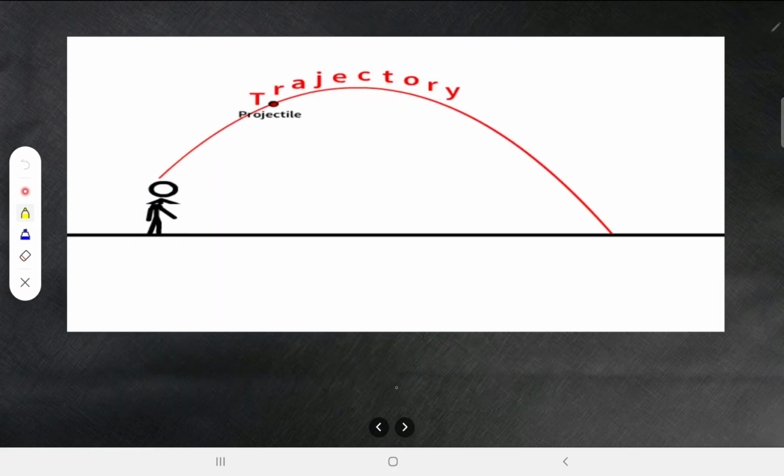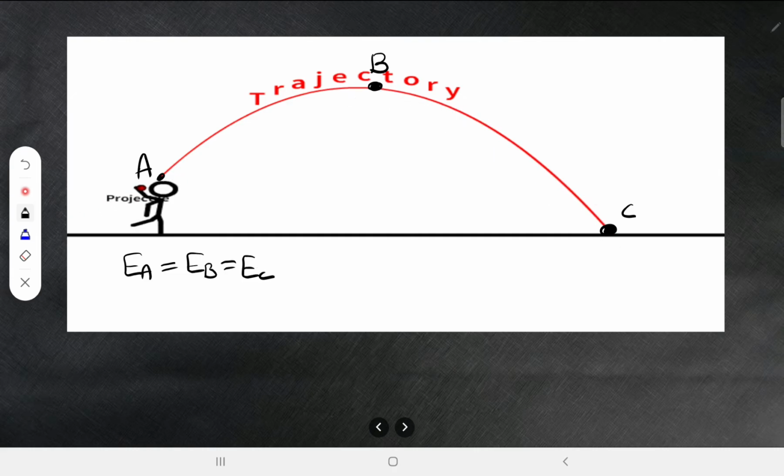Alright, fine. Now look at this. Now here is a boy. Now he is throwing a ball from this point to this point. It is coming from the starting point to the end point. Now you can choose 3 points here. This is the first point A, you can take this maximum height point as B, and you can take this point as C. Now energy at point A should be equal to energy at point B should be equal to energy at point C, because energy can neither be created nor be destroyed.